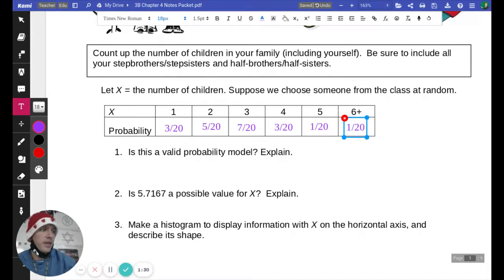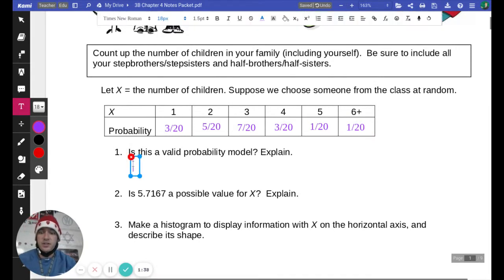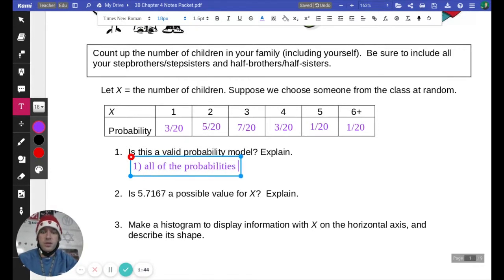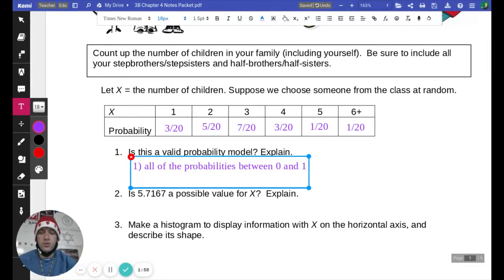So, is this a valid probability model? So 2 things we have to check for this is, first, are all of the probabilities between 0 and 1. And right now they're fractions, but we don't have like 25 out of 20 or anything like that right now. So yeah, all of our probabilities are between 0 and 1.